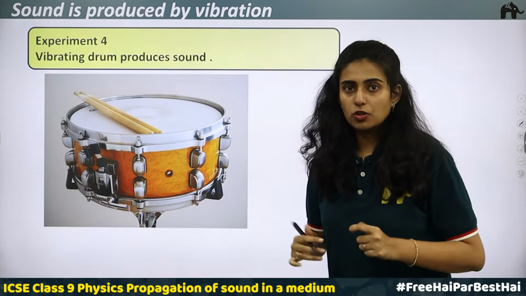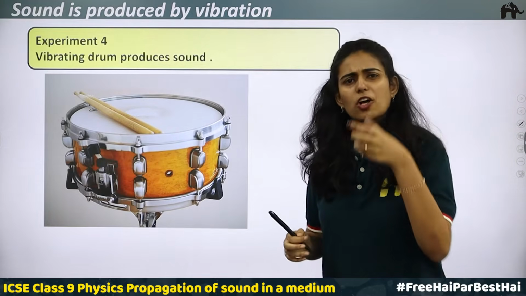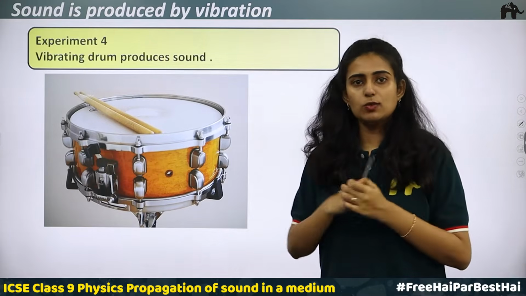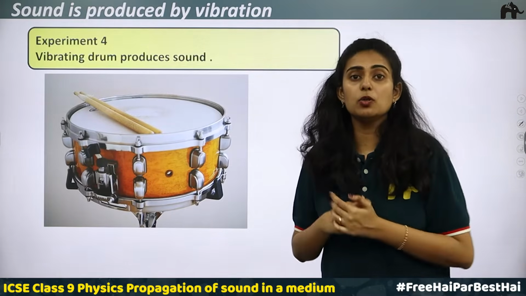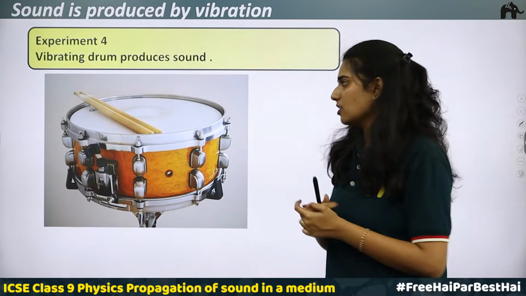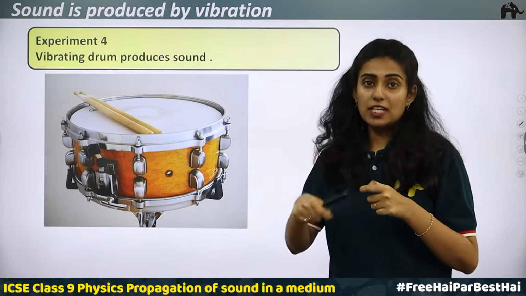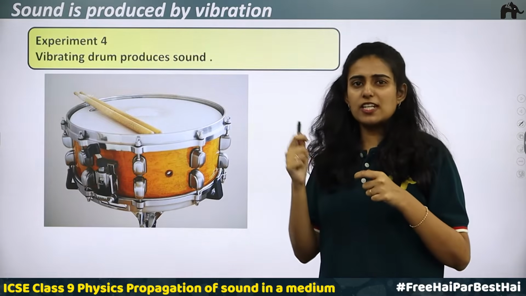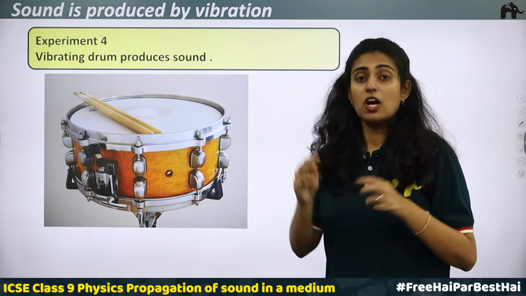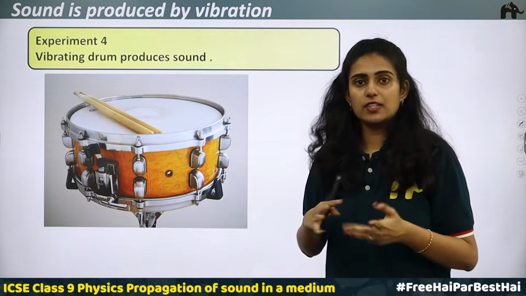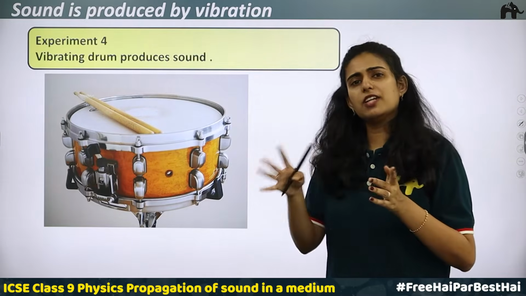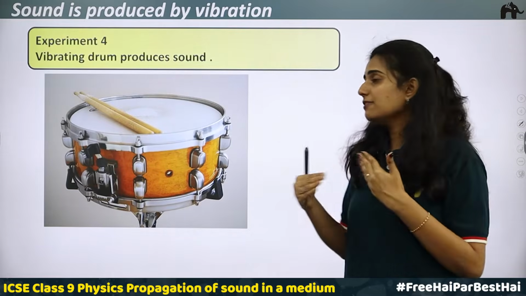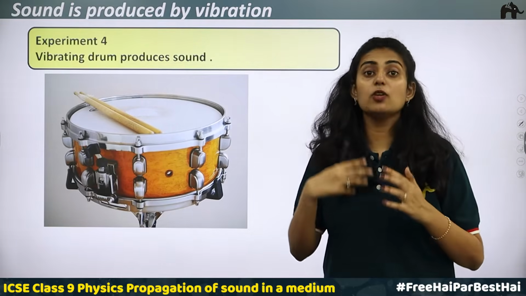Now, I have shown you the pen stand which is made up of steel, or you take a steel glass or a steel plate. Okay. Take a spoon and hit it with that spoon. What happens? You will be able to hear sound. You can try this. With the spoon, when you hit it harder, you will be able to hear a different sound. When you are hitting it lighter, you will hear a different sound. On a different object like a plate, glass, or another steel spoon, all this when you take, you will be hearing different sounds in different instances and by the way you hit it.